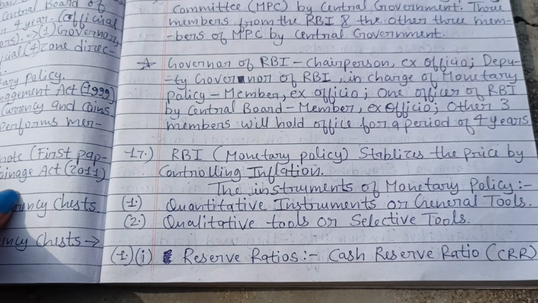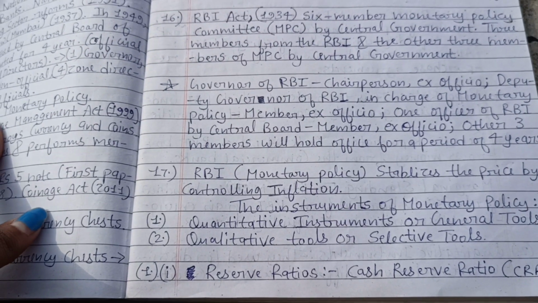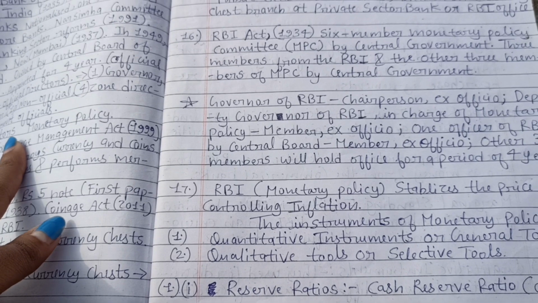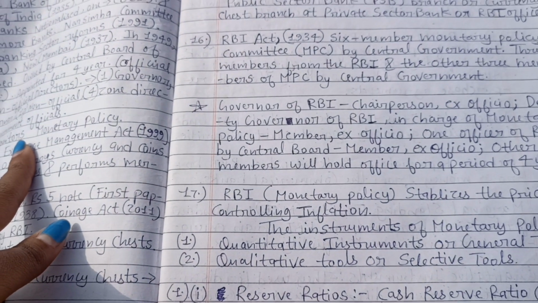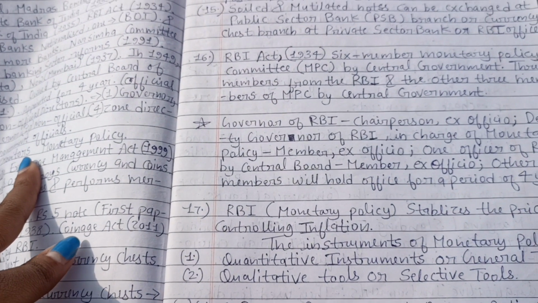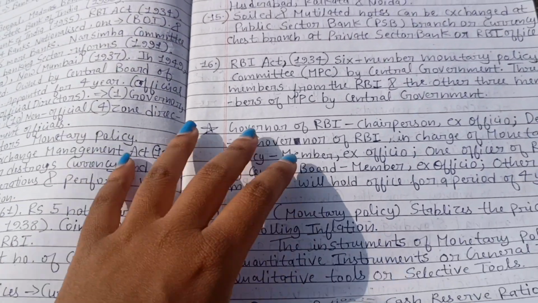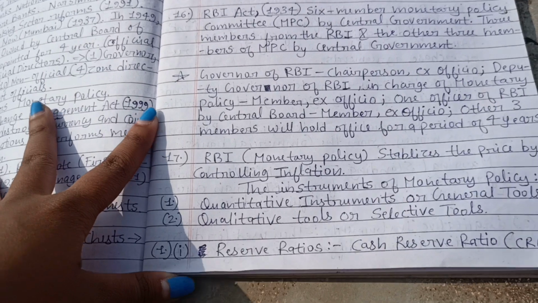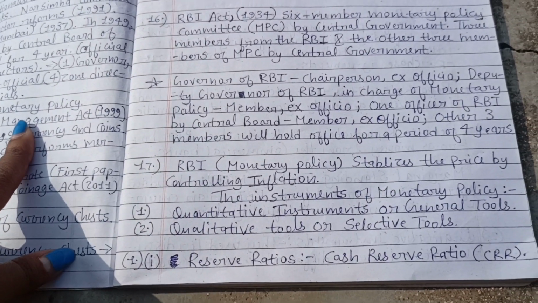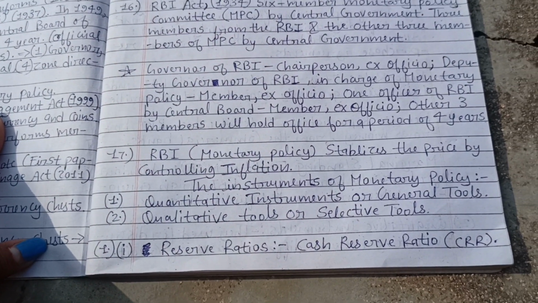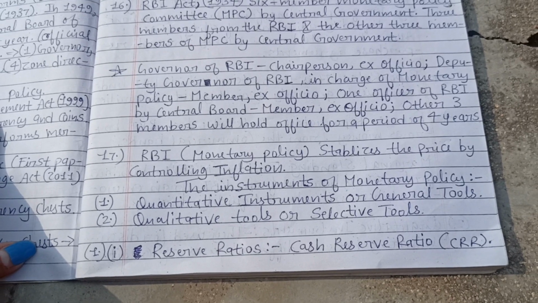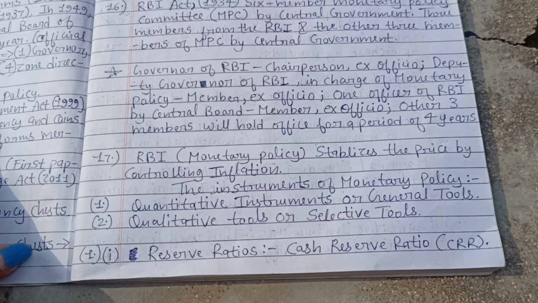Okay, let's come to the instruments. So there are 2 types of instruments: quantitative instruments or general tools, and qualitative tools or selective tools. Under the quantitative instruments there are 3 points, the first being reserve ratios. Under the reserve ratios there are 2 types of ratios: cash reserve ratio and SLR, statutory liquidity ratio.